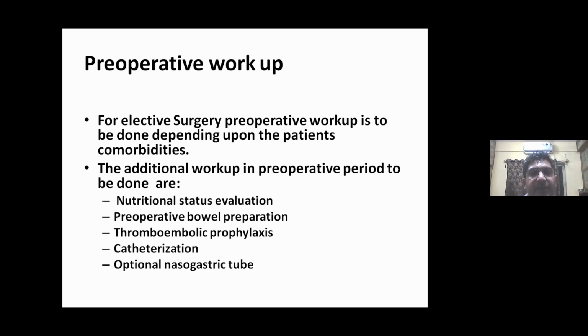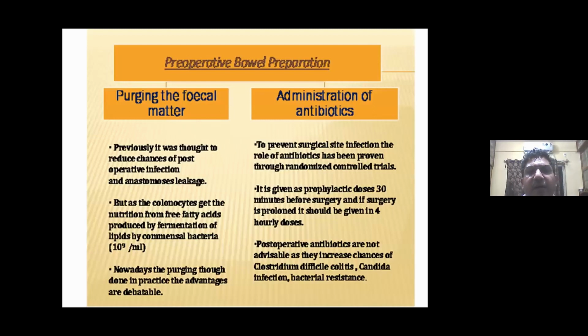Now, coming to the preoperative workup for the patient. For elective surgery, preoperative workup is to be done depending upon the patient's comorbidities. The additional workup in the preoperative period includes nutritional status evaluation, preoperative bowel preparation, thromboembolic prophylaxis, catheterization, and optional nasogastric tube. Now, preoperative bowel preparation means purging the fecal matter and administration of antibiotics.